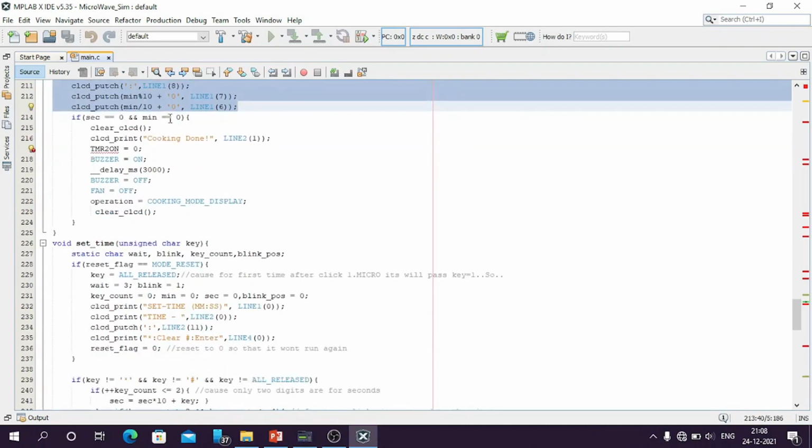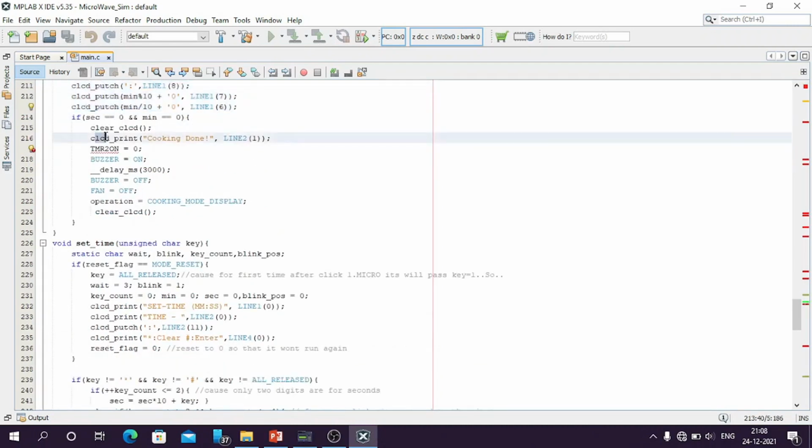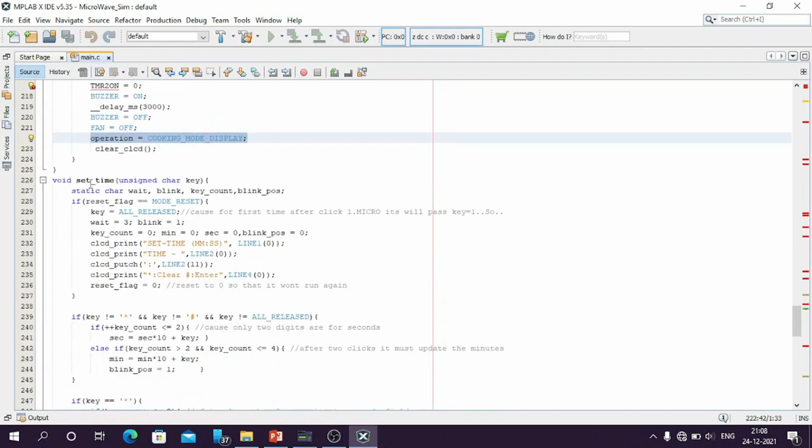This part of code is used to display the time remaining. If the seconds and minutes become 0, then it will display cooking done and wait for 3 seconds, and the buzzer will be on for 3 seconds. Then the buzzer is set to off and the fan is set to off. Then the operation mode is set to cooking mode display. Then we have the set time function.